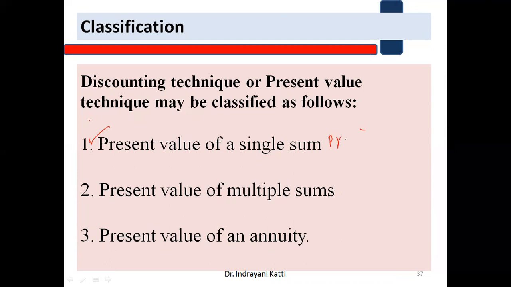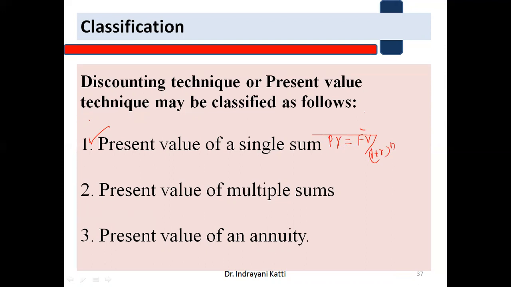How is it calculated? Present value is equal to future value divided by 1 plus r raised to n. This can also be simplified. So in the next slide, I will show you how it is all done.